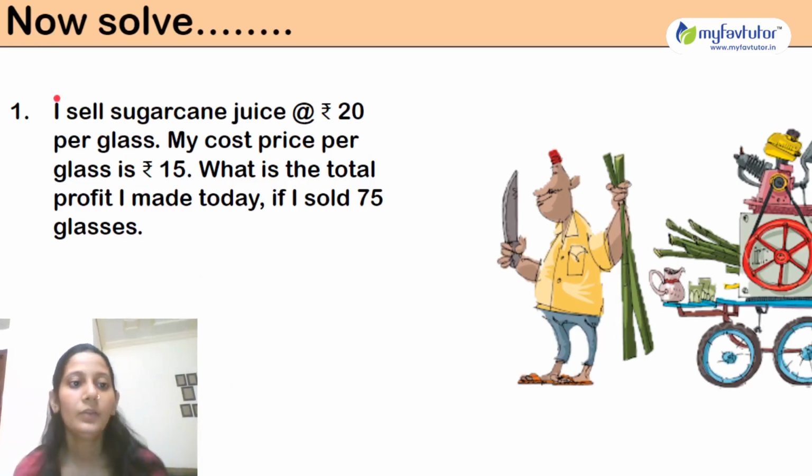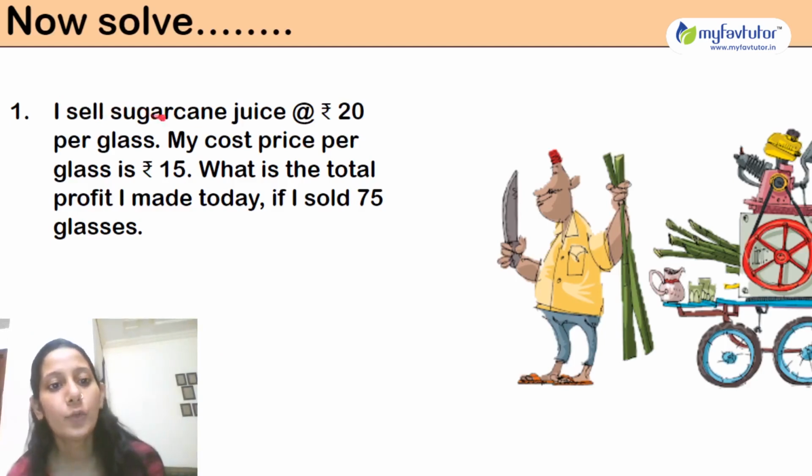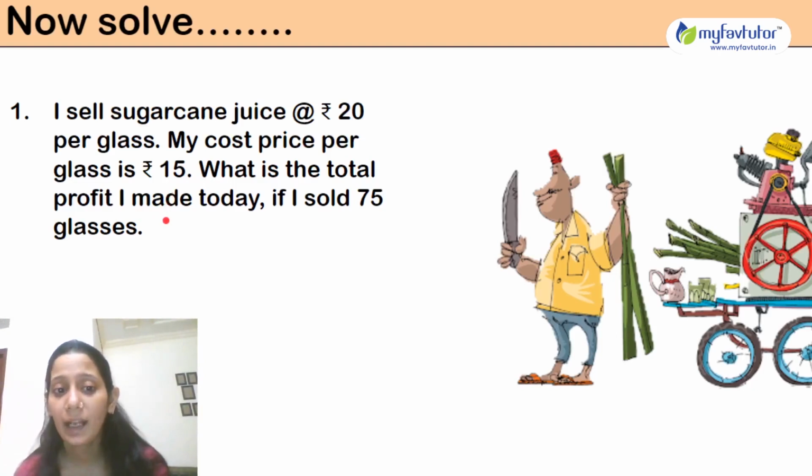So he is selling sugarcane juice at rupees 20 per glass, that is, his selling price is rupees 20. Okay, and my cost price per glass is rupees 15. Okay, so what is the total profit I made today? How much profit will he make today if I sold 75 glasses?